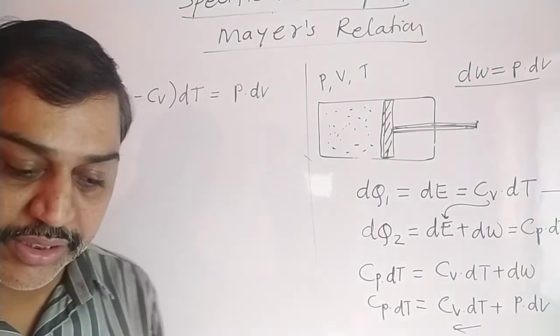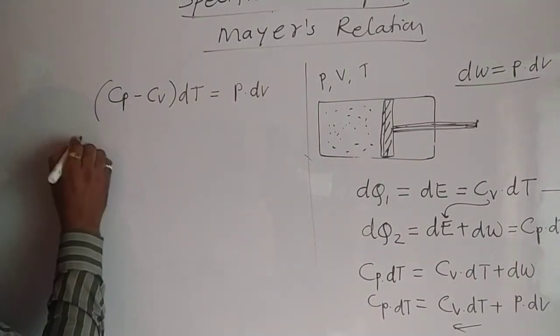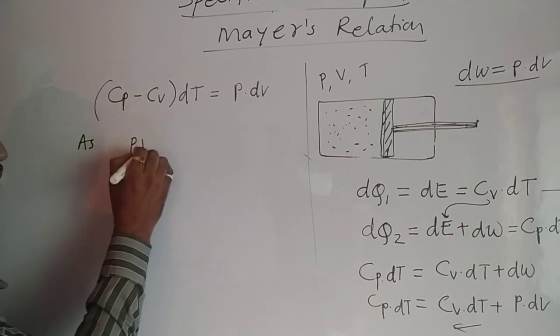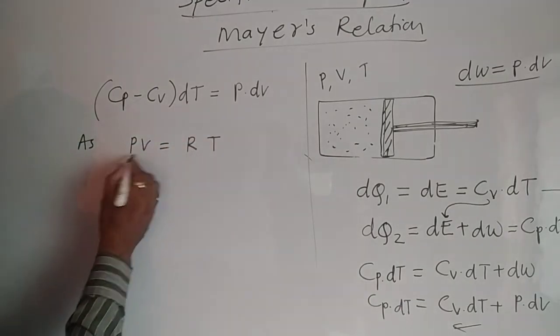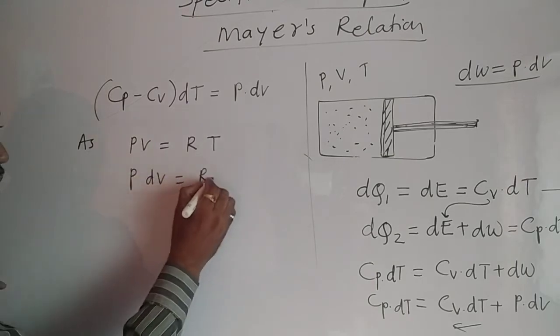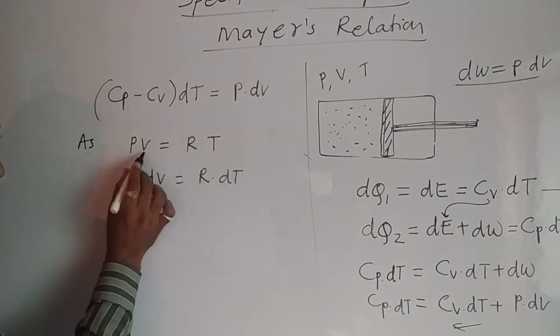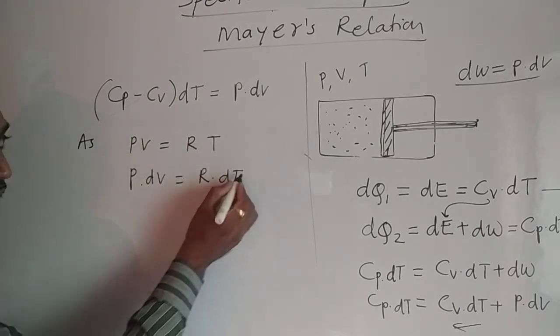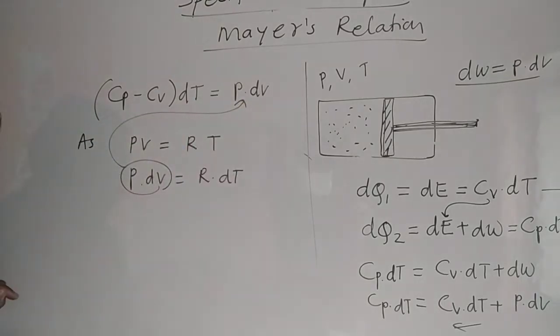Now in this equation, P into dV, as we know, PV equal to, for 1 mole of gas, it is RT. Just take a derivative of this: P into dV equal to R into dT. Put this value of P dV in this equation and rewrite the equation again.